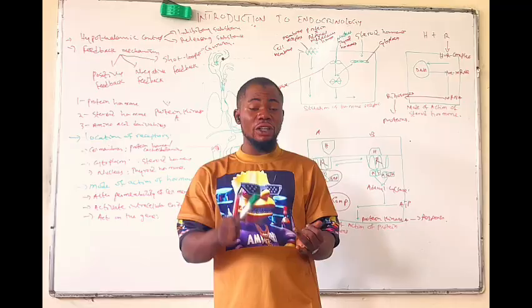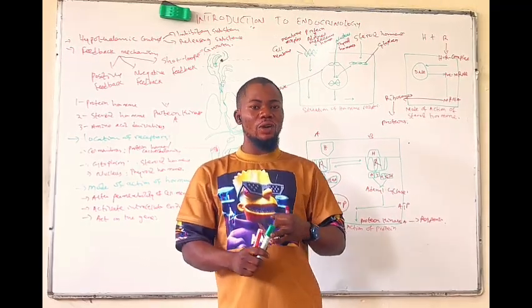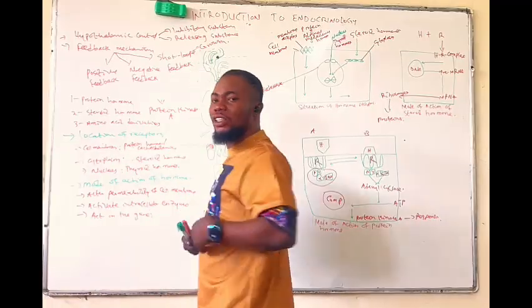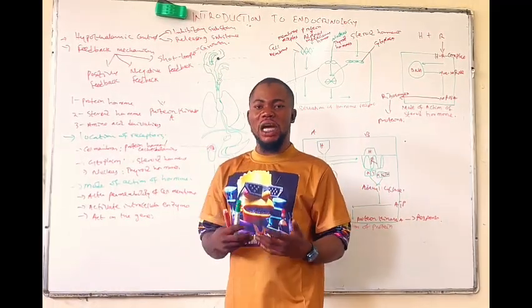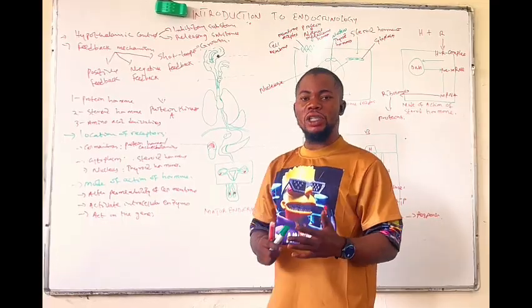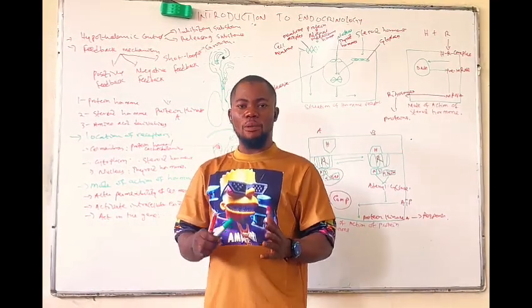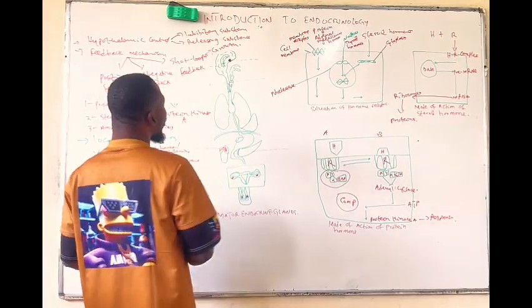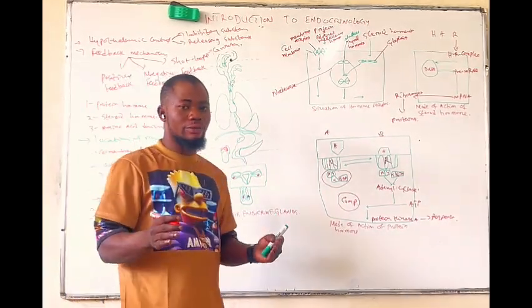They also help in reproduction and cellular differentiation. They help in adapting to a new environment. And one of the most important functions is that they help in the regulation of our body fluid composition as well.